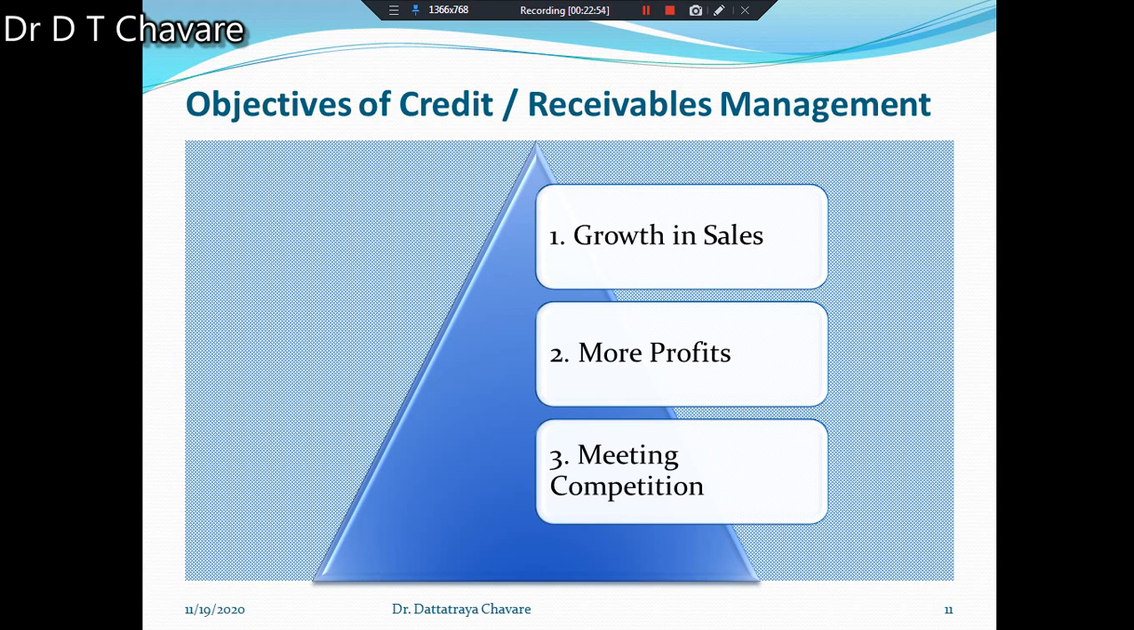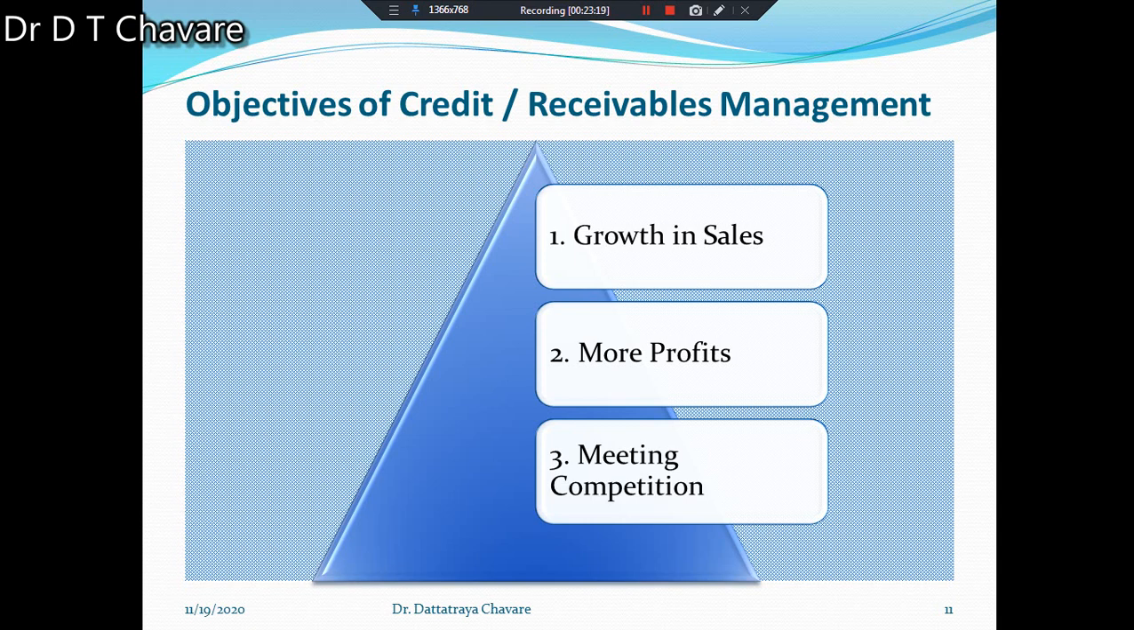Then the second objective we have to understand is more profits. An increase in sales results in high profits for the firm. The firm can charge a little more for credit sales than cash sales. Okay? And that is also another objective of receivable management.